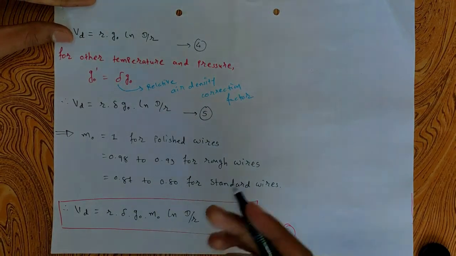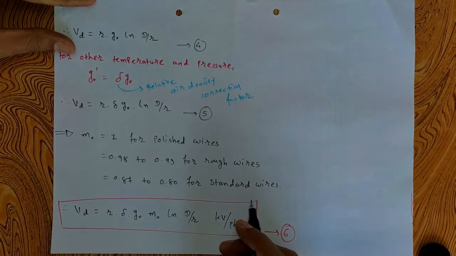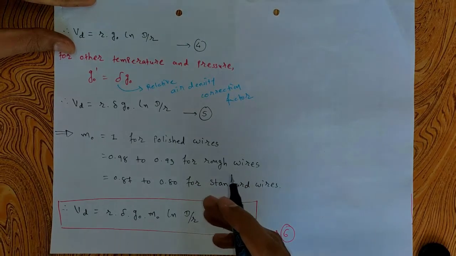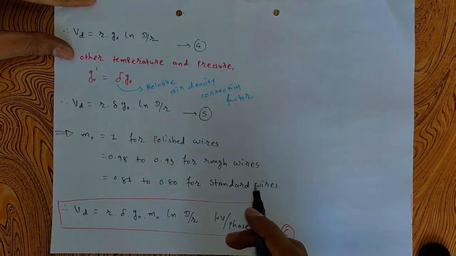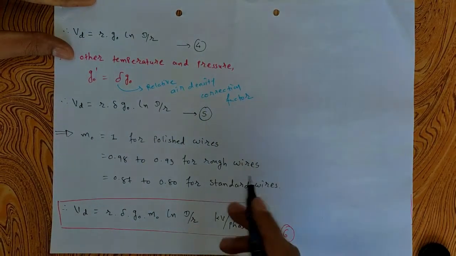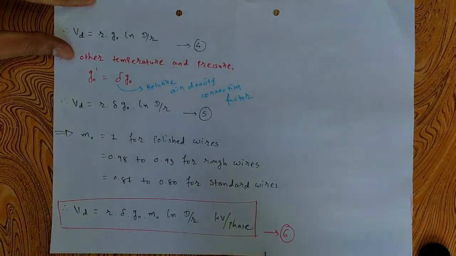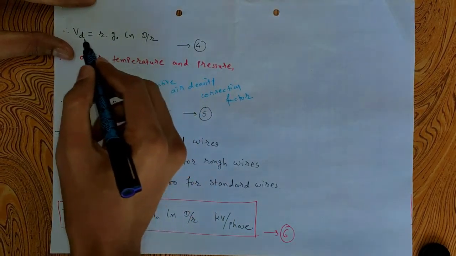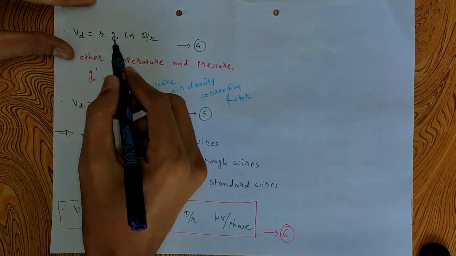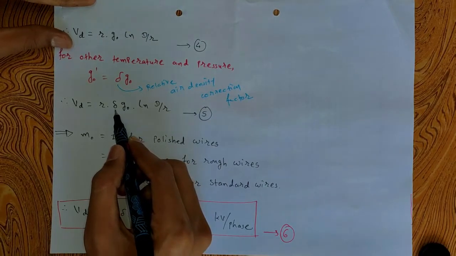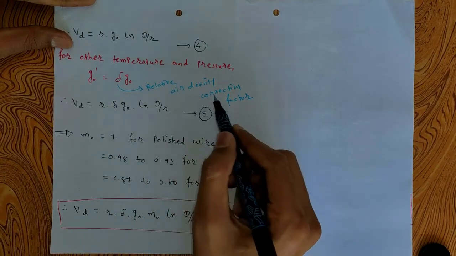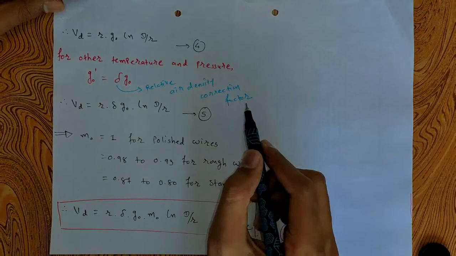So in monsoon the corona will occur at a very low voltage, the value of Vd, but in case of summer and winter this will be a little bit higher than in case of monsoon, because this delta will be different in all these cases. So we can write the same expression by putting G0 equal to delta into G0, where delta is the relative air density correction factor.